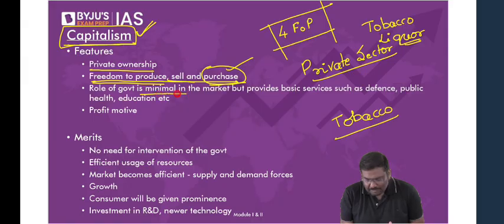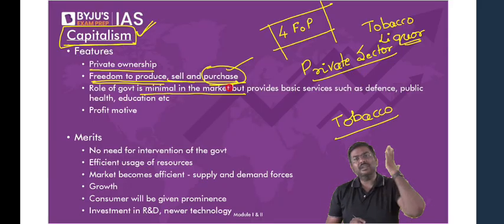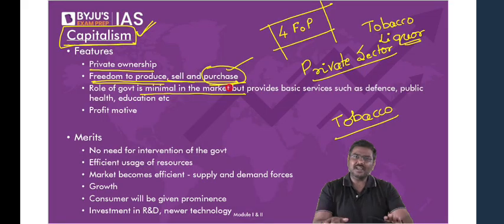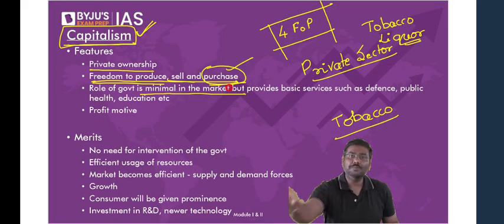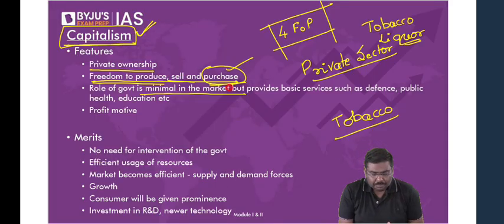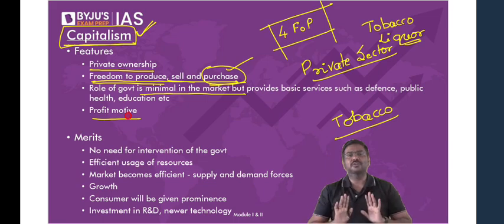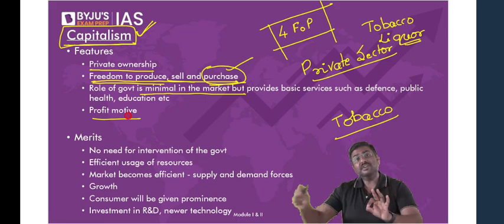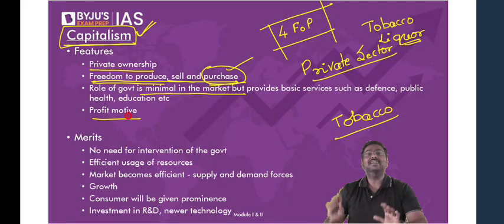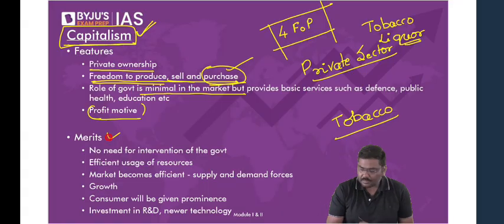Role of the government is very minimal. I'll not say there is no government. Minimal in the sense that government will make policies to promote the private sector. That is the role of the government. Very, very minimal role. Profit motive is the agenda. That is the central theme of capitalism, the profit motive. Private sector companies are producing and selling to earn profit. That is basically the objective in capitalism. What are the merits of such a model?